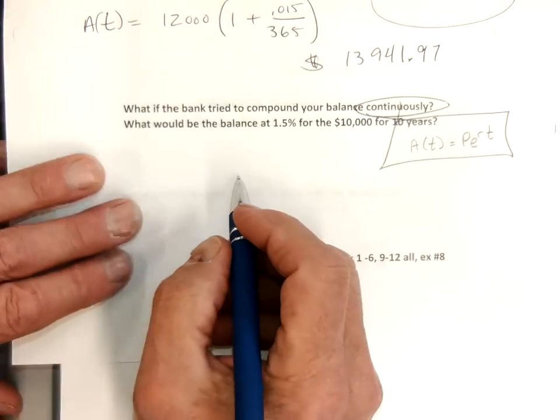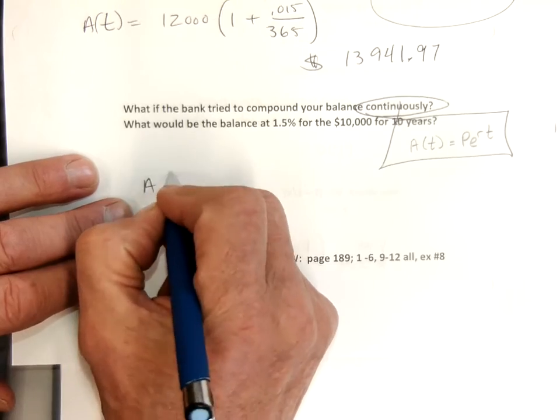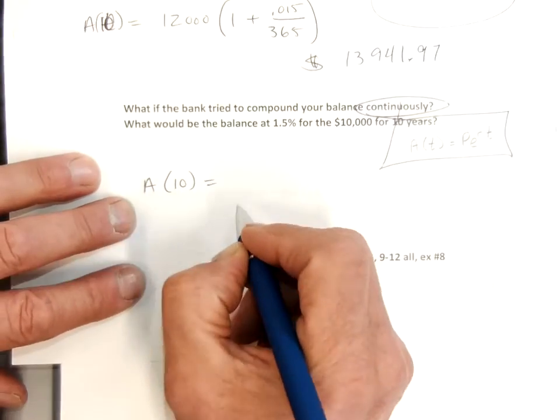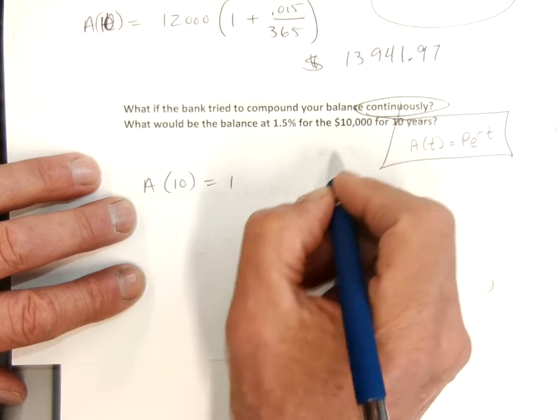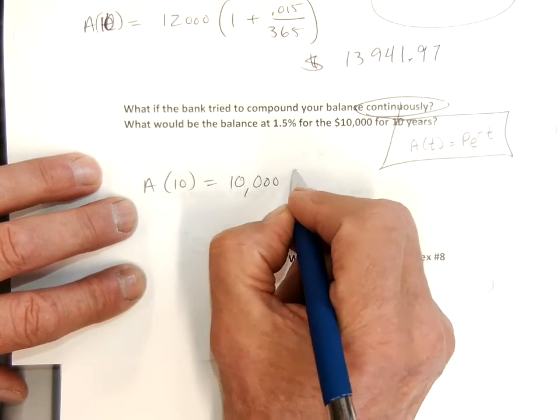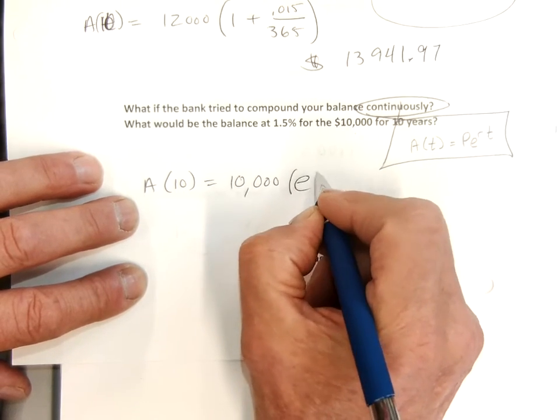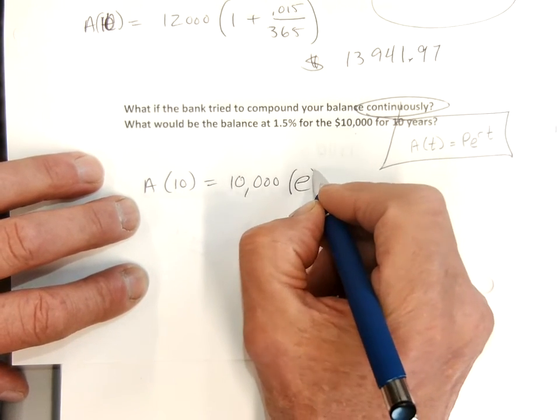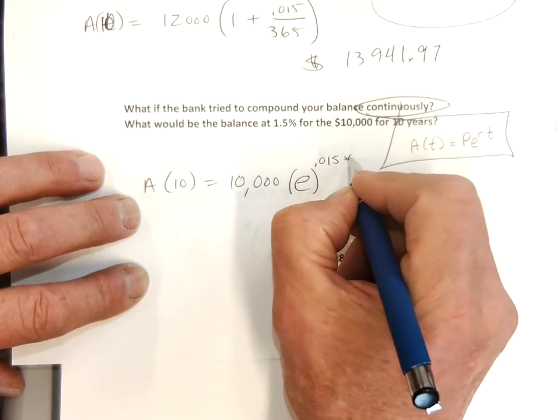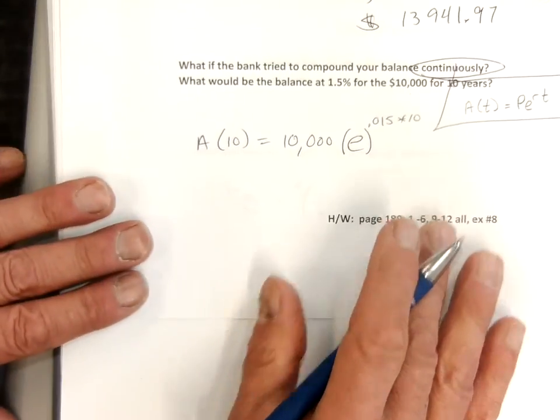So we'll go A of 10, that should have been 10 also, equals 12,000, oh, 10,000 here. Well, okay, we'll do 10,000. I changed the problem. And I'm going to use my E button. E to the 0.015 times 10. It's a little bit easier formula, isn't it?